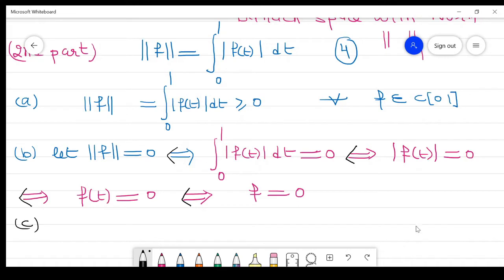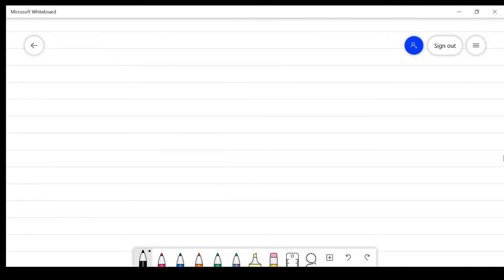Now property number 3, which is called the triangle inequality. So what is the triangle inequality?